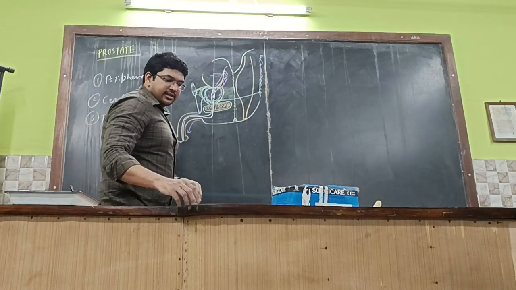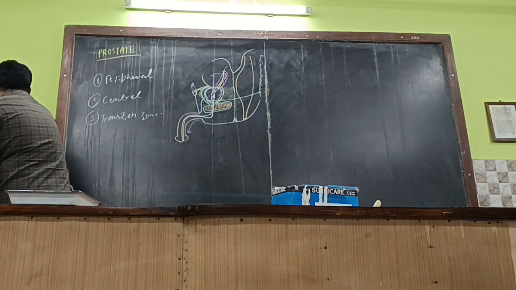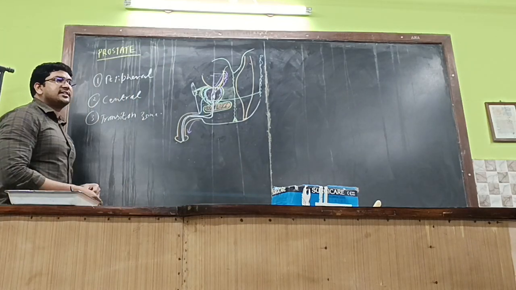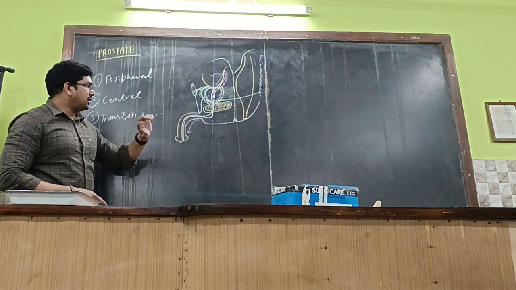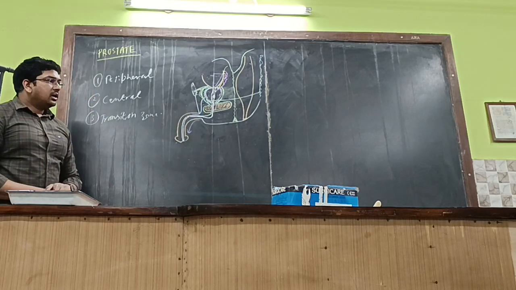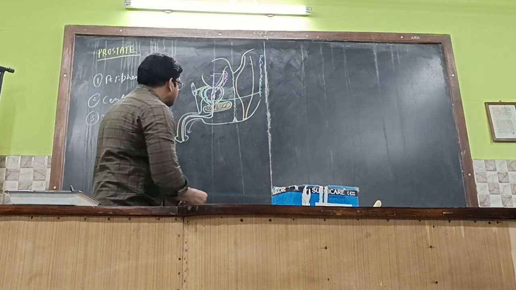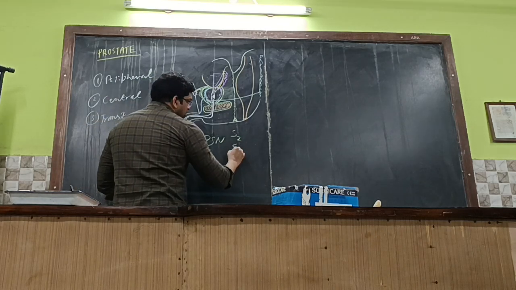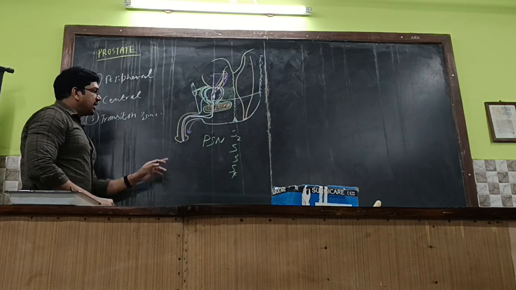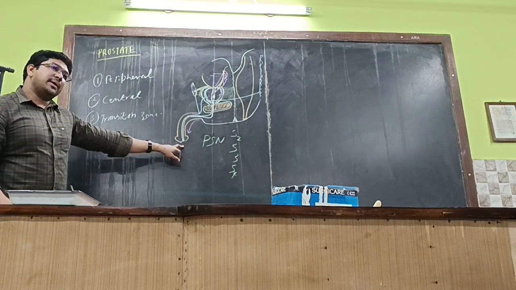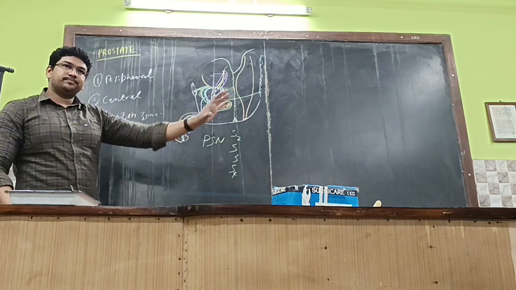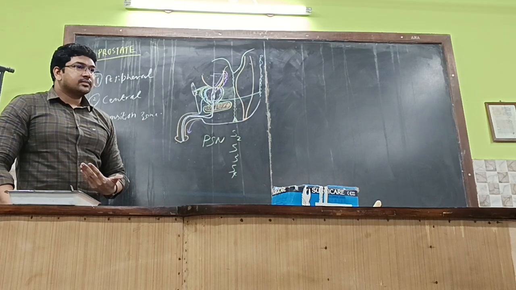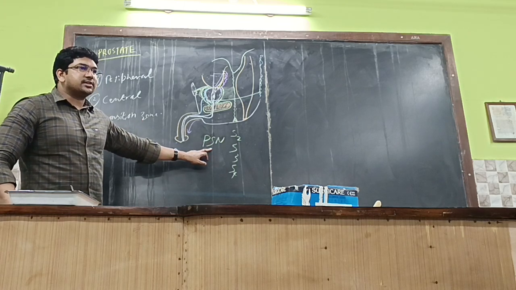So the nerve supply we have discussed already. Nerve supply will be by sympathetic and parasympathetic. Why are sympathetic and parasympathetic nerves needed for the prostate? What is it? Secretion. Secretions will be done by the parasympathetic nervous system, all the way from S2, S3 and S4. Sympathetic is needed for pain sensation. What is motor activity? Squeezing. Squeezing of the prostate is done by the parasympathetic nervous system.